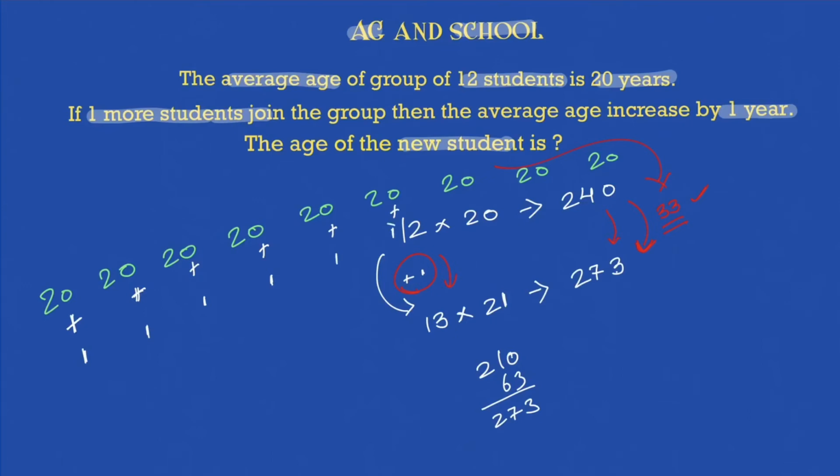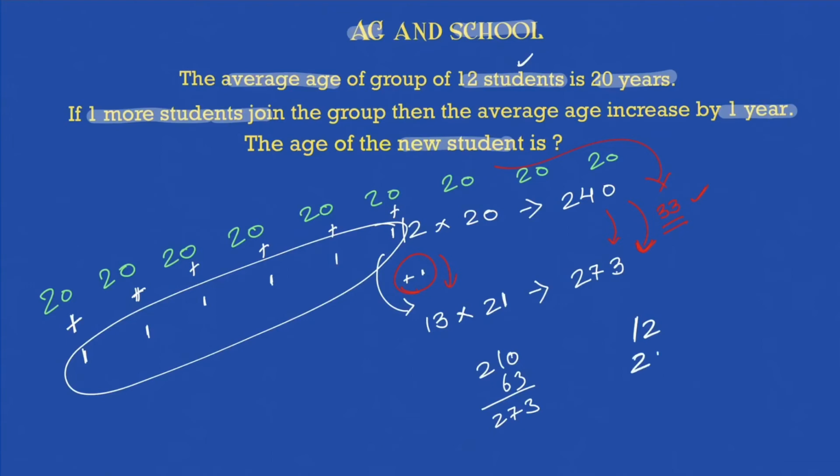Okay, how many ones will he give? He will give 12 ones, because there are 12 other students apart from him. And then he has to also maintain an average of 21. So he will come up with 21 so as to maintain his average of 21, and he will give 12 extra age to the other 12 so that they move from 20 to 21. So what is the age that he will come up with? 21 plus 12, that is nothing but 33 is the age that new guy will come up with, and that's the same answer that we get here. But we get it now by visualization.